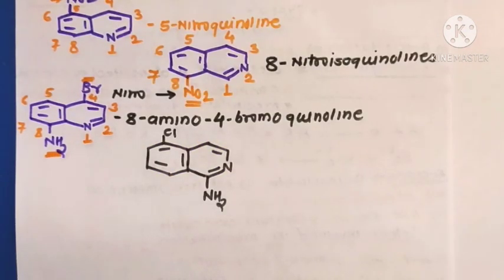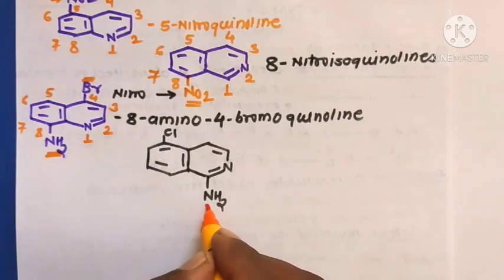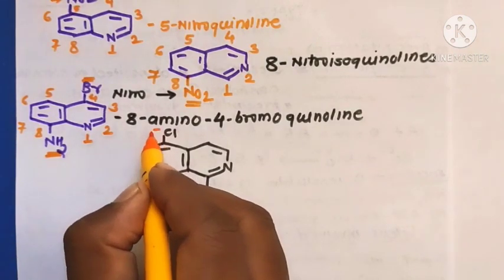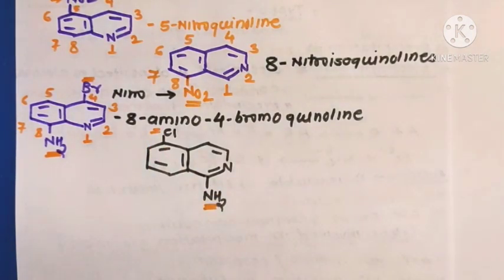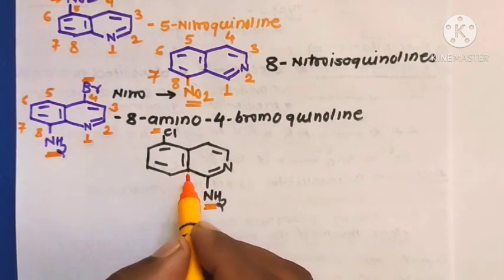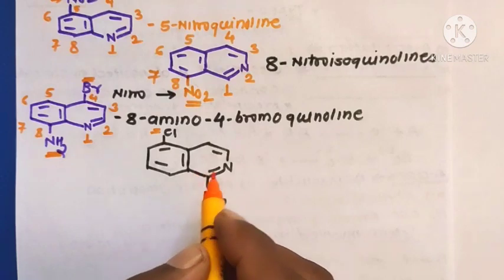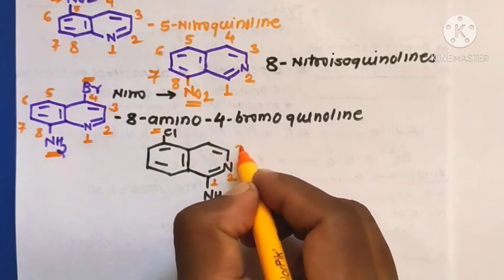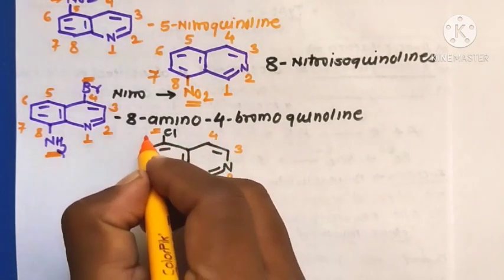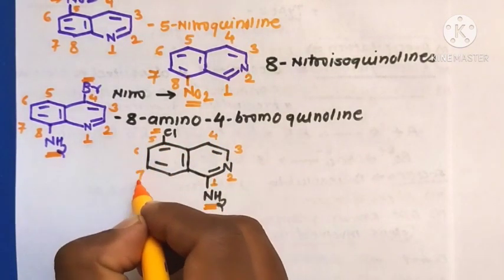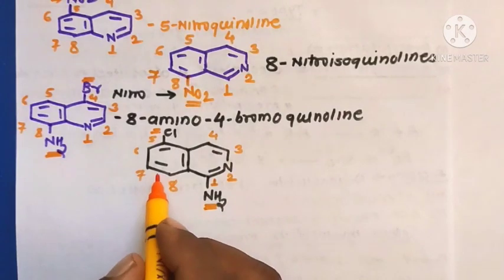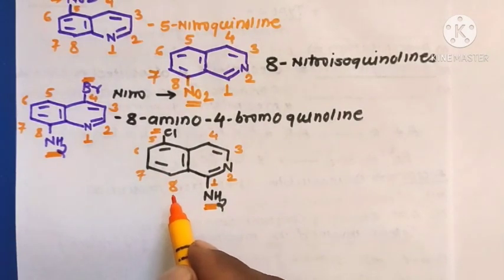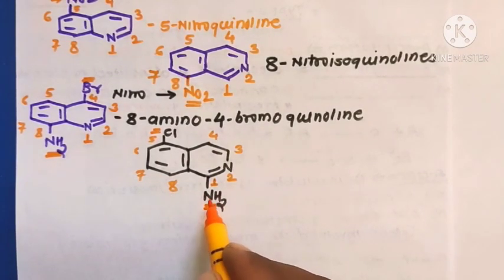The next example again has two substituents, amino and chloro. According to the IUPAC rules, the numbering starts adjacent to the common carbon atom: 1, 2, 3, 4, 5, 6, 7, and 8. With two substituents in alphabetical order, amino is first, then chloro.